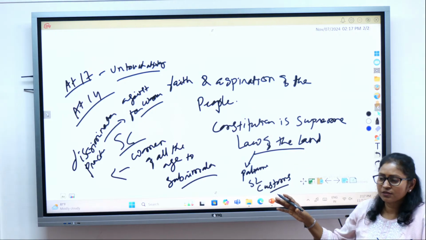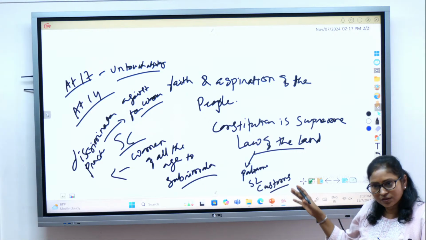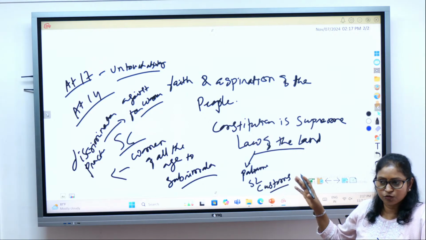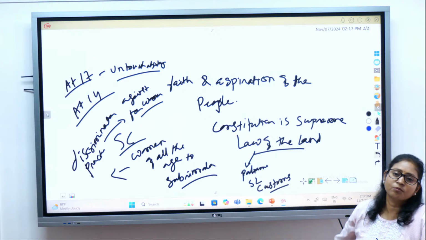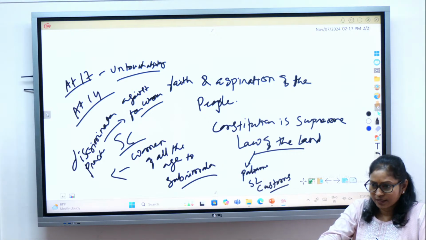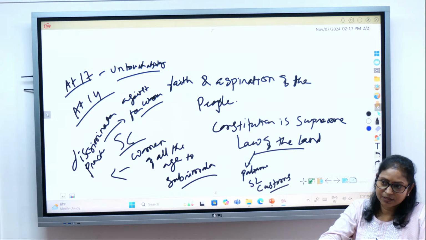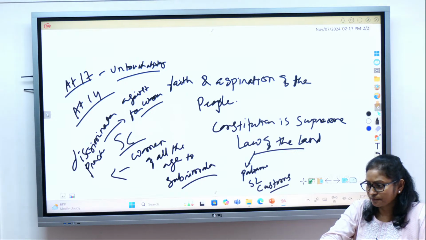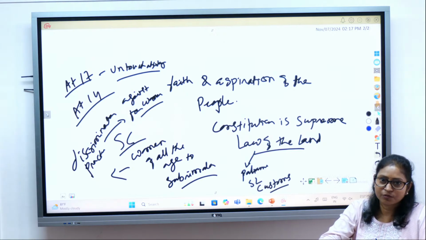All the laws, all the traditions, all the customs must conform to the Constitution. That is the significance of the Constitution: anything which is discriminatory, anything which is unwanted, undesirable in the society, that should be banned.